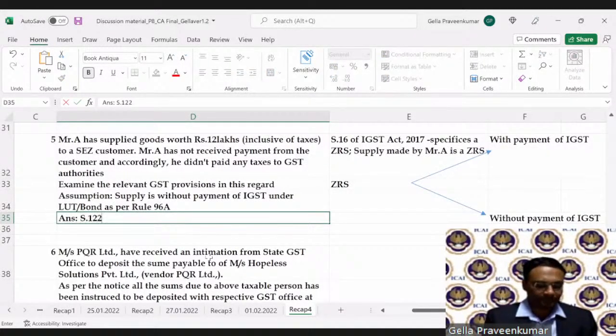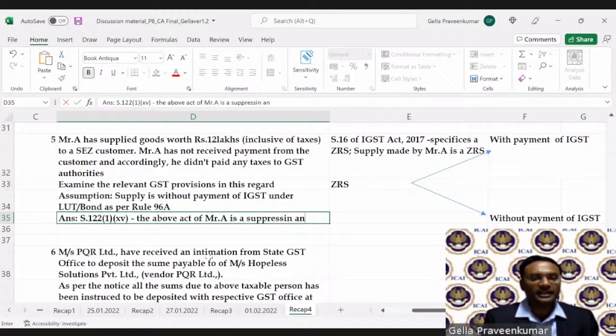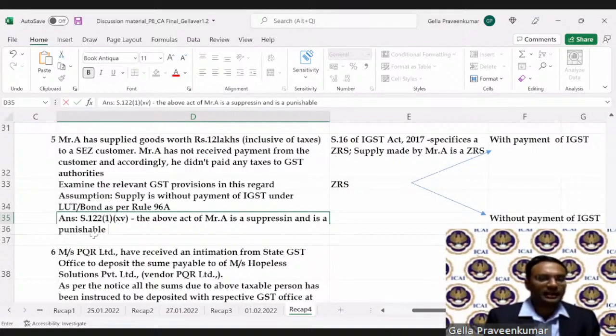Section 122, subsection 1, clause 15. The above act of Mr. A is a suppression and is a punishable offense.